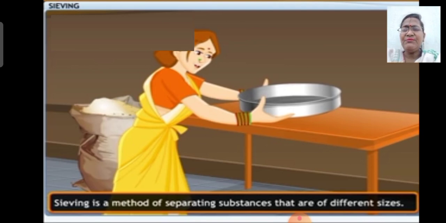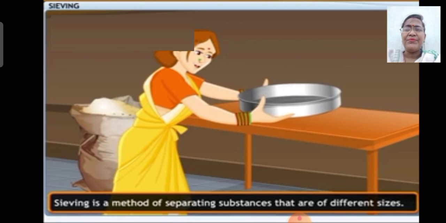Well, it can't be winnowing, since we don't want the flour to be blown away by the wind. That's right. Instead of winnowing, we use another method to separate this wheat bran, and this method is known as sieving. Sieving is a method of separating substances that are of different sizes.